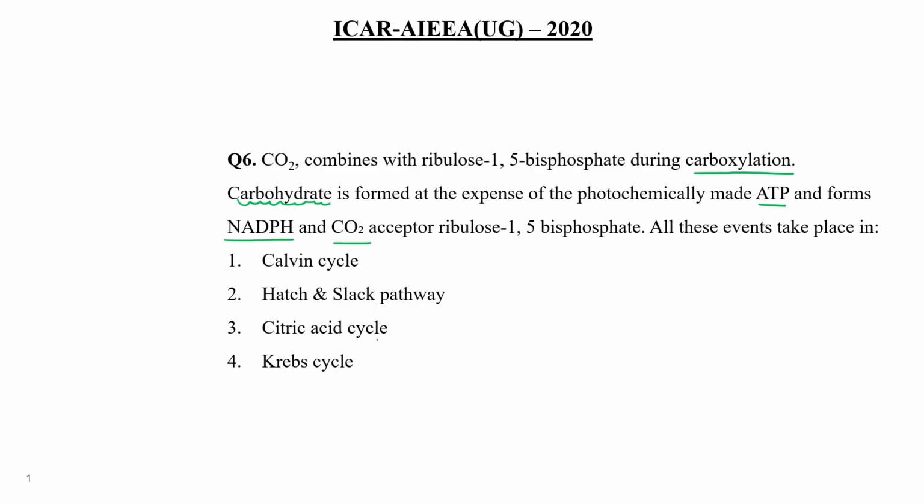Carbon dioxide, they are talking about the carbon dioxide fixation, right? So carbon dioxide fixation occurs in the Calvin cycle. It is not related to the citric acid cycle or Krebs cycle. These are the cycles involved in cellular respiration, right? And this one is something different, which is related to C4 plant, photorespiration, right? So fixation of carbon dioxide occurs in the Calvin cycle. Clear? So choice number 1 would be the correct answer of this question.